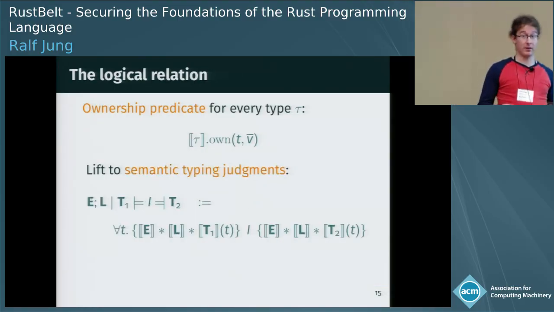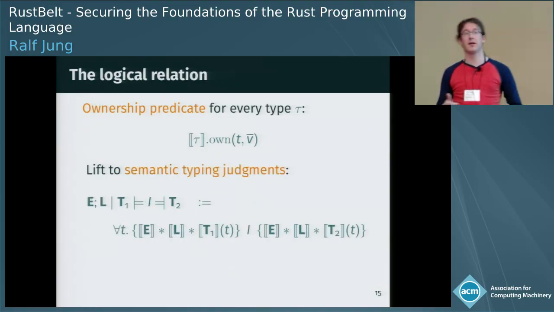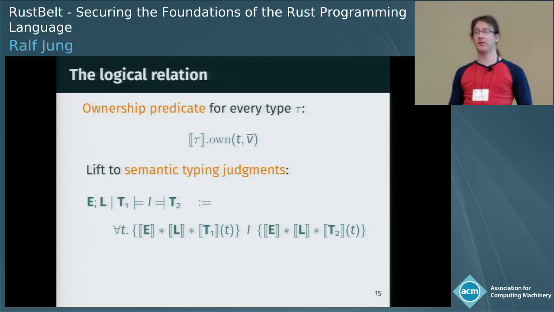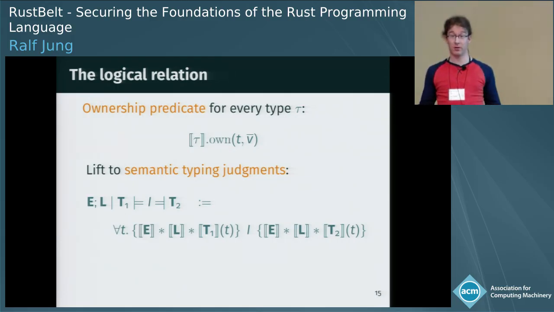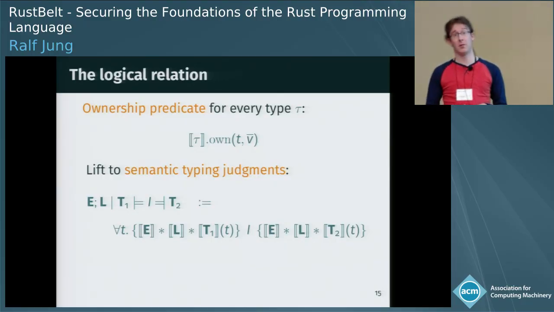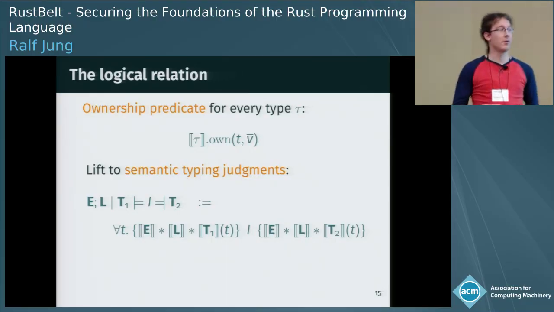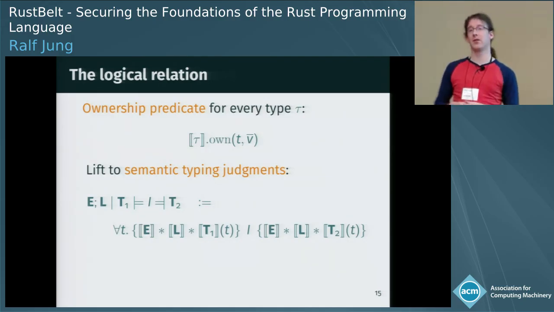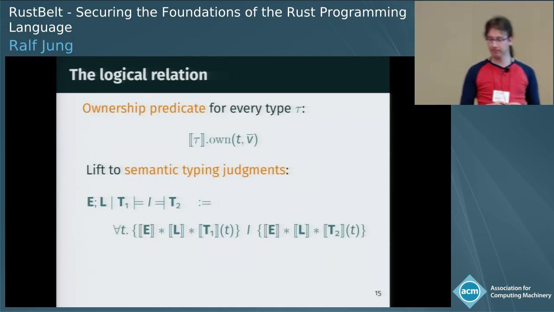Once we have all the typing contexts defined, we can define typing judgments. And again, we make use of the fact that Iris provides a program logic. So we use a Hoare triple to say what does it mean to be a well-typed instruction, where the pre and post typing contexts become pre and post conditions of the Hoare triple.